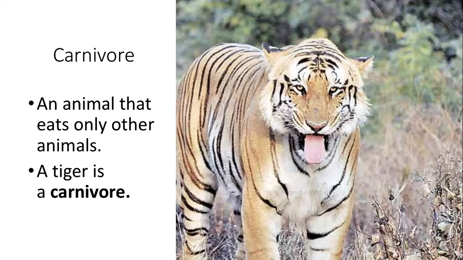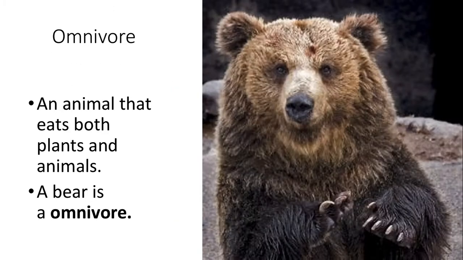A carnivore is an animal that eats only other animals. A tiger is an example of a carnivore. He eats only meat, no plants. An omnivore is an animal that eats both plants and animals. A bear is an omnivore. You are also an omnivore because you and the bear both eat plants and animals.